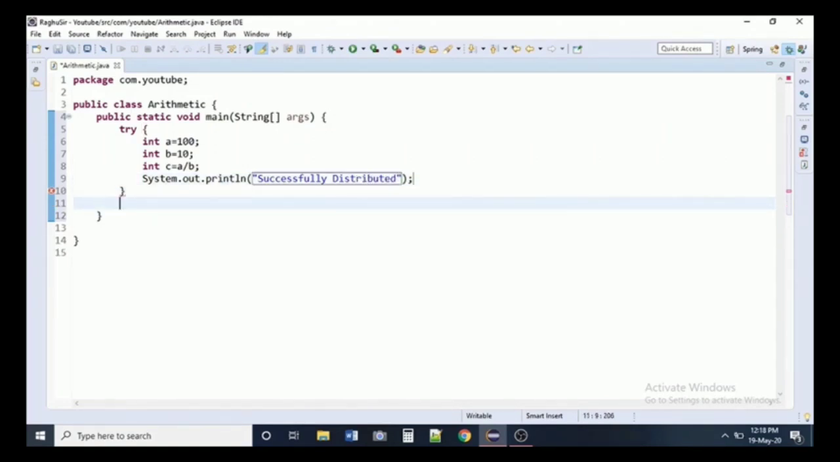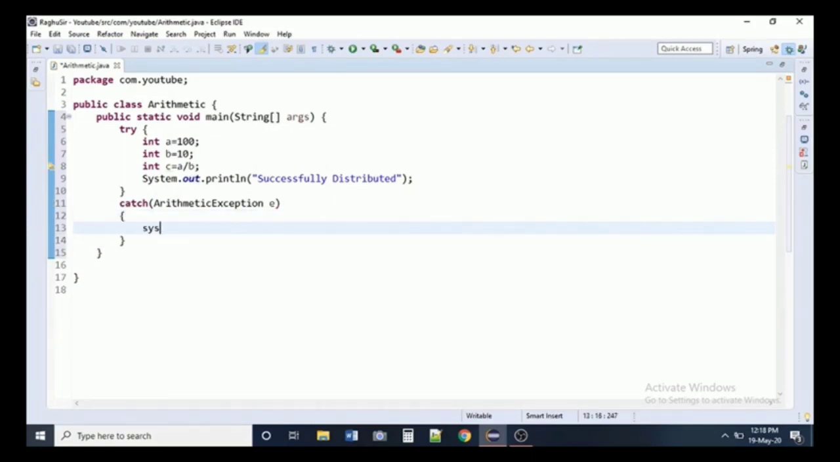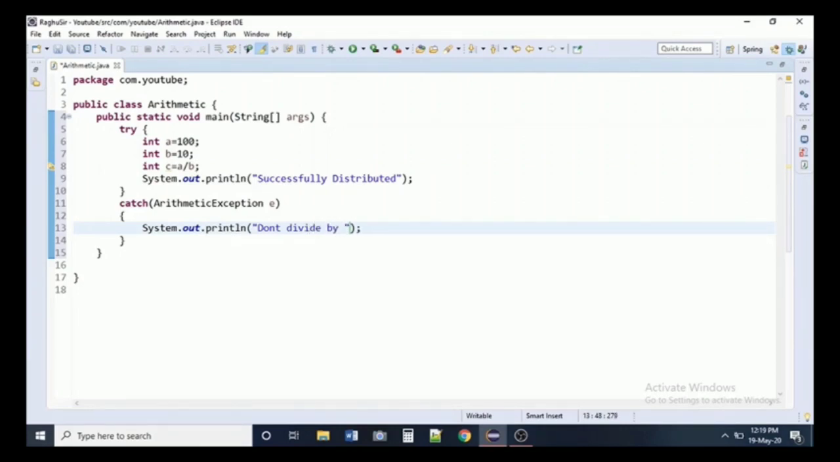Now I'm writing my catch block for exception handling. ArithmeticException e, and I'm writing my statement here. If there is no person here to distribute to, then my output should be like this. System.out.println: Don't divide by 0. Minimum one person should be there. Like, minimum one value should be there. Minimum value should be 1.